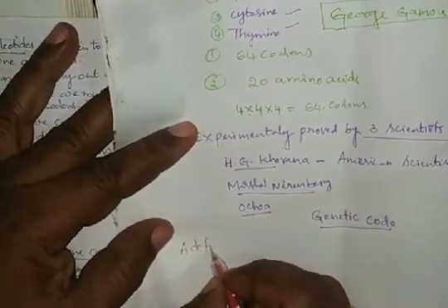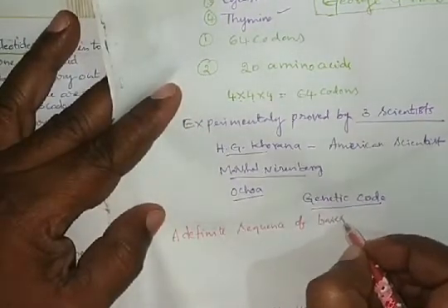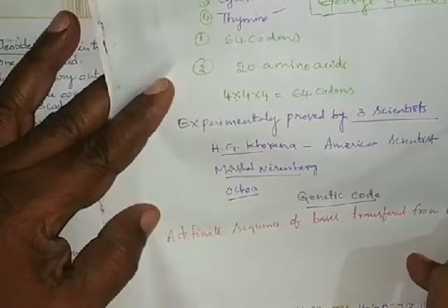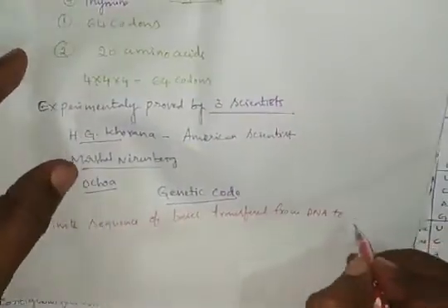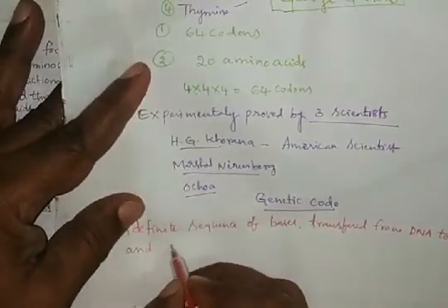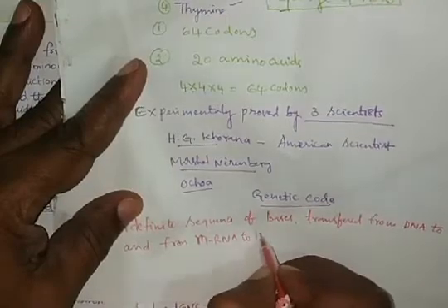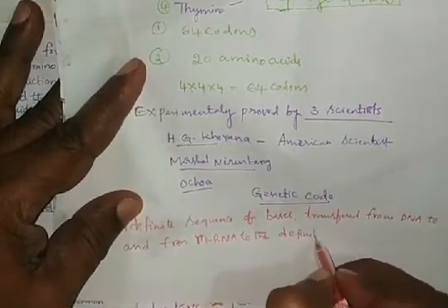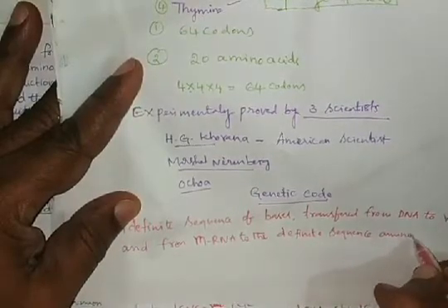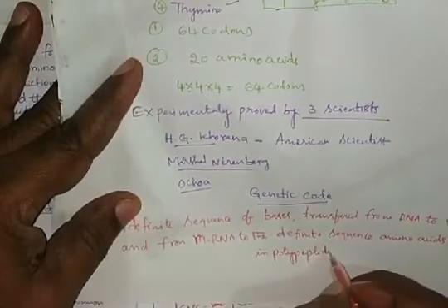A definite sequence of bases transferred from DNA to mRNA, and from mRNA to the definite sequence of amino acids in a polypeptide, is called the genetic code.